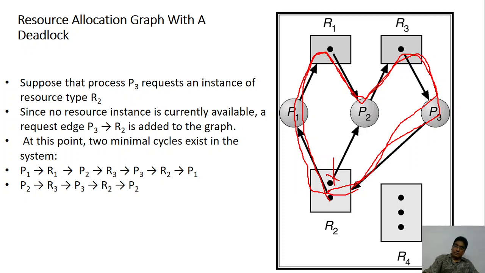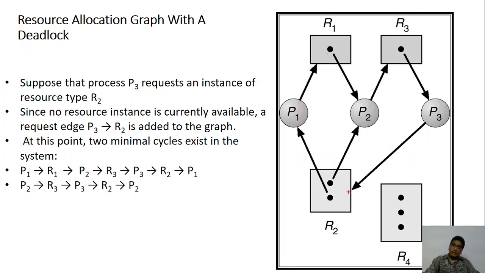Okay, what about this one? So P2 is making a request to R3. R3 is already given to P3. P3 is making a request to R2. Now there is a deadlock naturally.